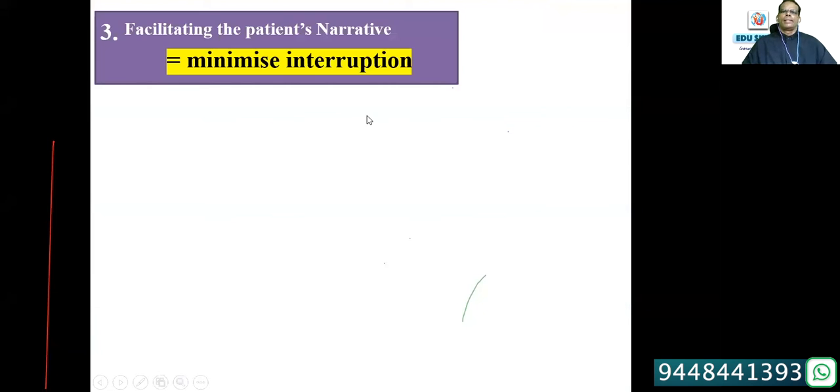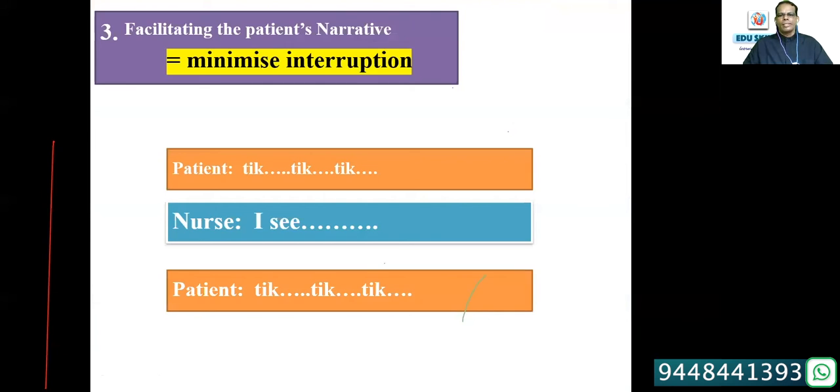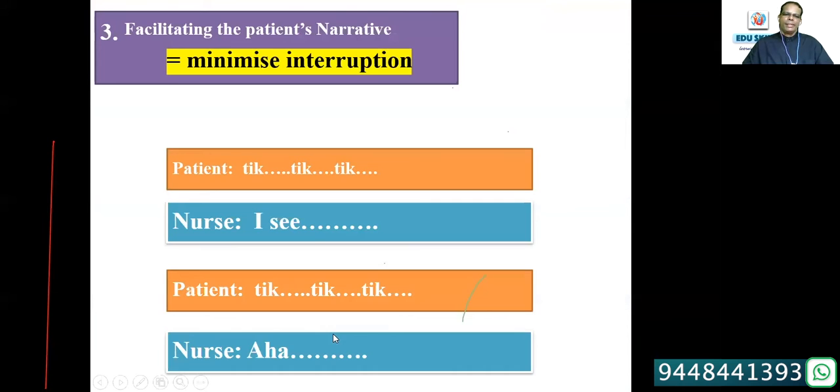Third skill is facilitating the patient's narrative. Minimum interruption. When the patient is speaking, you minimize your interruption. Facilitate the patient's narrative. For example, the patient says something. What can you say? I see. That's the maximum you can interpret, in the sense of encouraging them. Then the patient again says something. Then you say, aha. You can give a response that way. But minimize the interruption. Don't interrupt as much as possible.